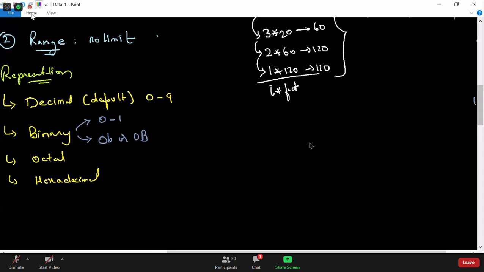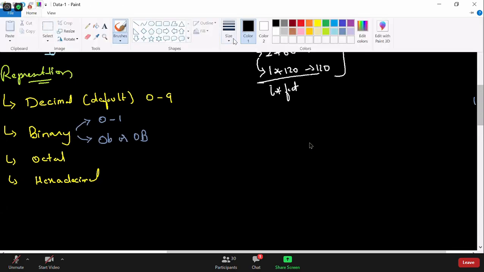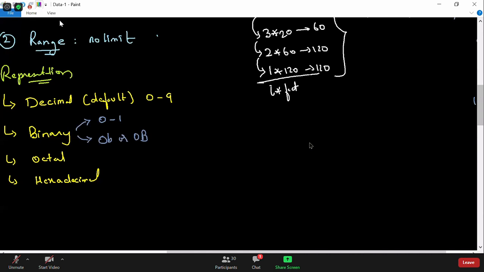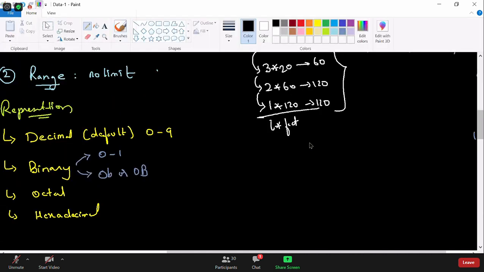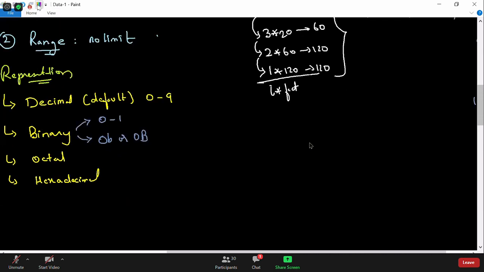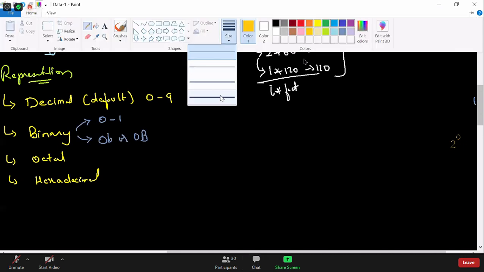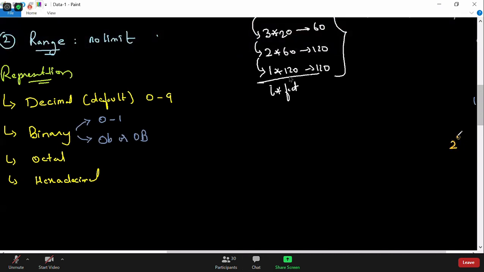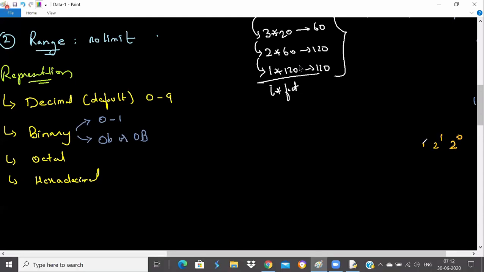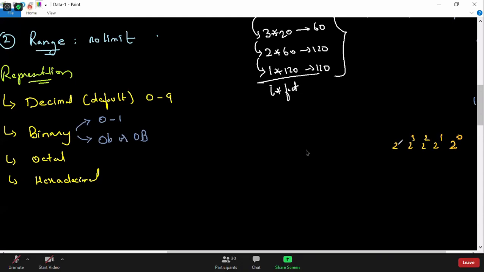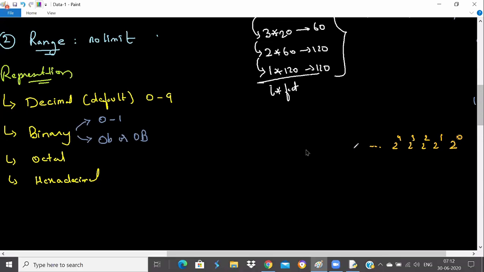We generally follow this approach. For example, we take this form like 2 power 0, 2 power 1, 2 power 2, 2 power 3, 2 power 4, and it goes on. It depends on the limit, like say 2 power 31 or something.